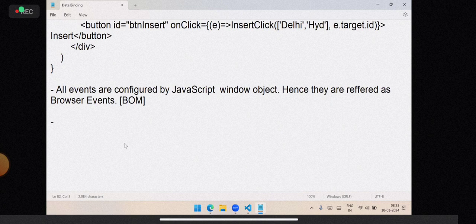But React cannot use these events. React cannot use the browser events because React is not using the actual DOM.